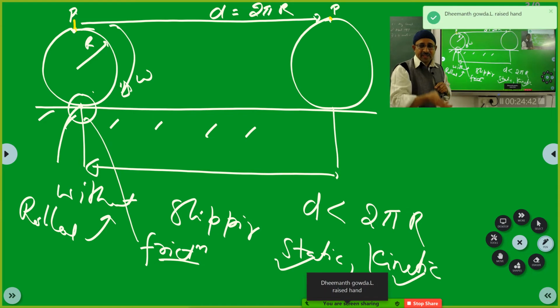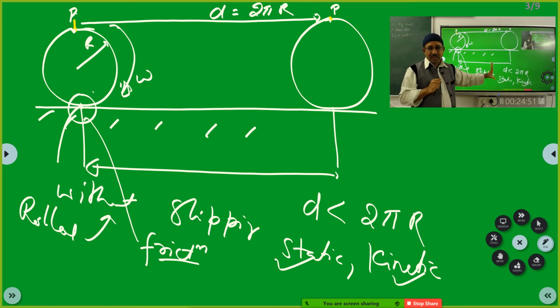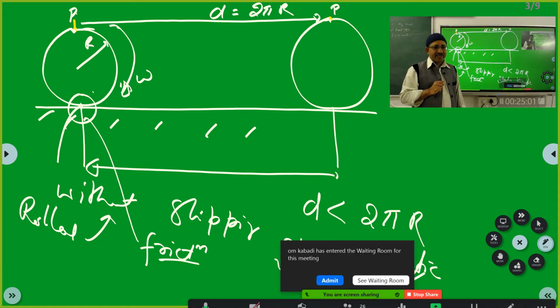It has moved away. Then you say it is rolling without slipping. You got it? That is how you have to understand this particular rolling mechanism. Is it clear? So here we have to consider friction at a particular instant of time.